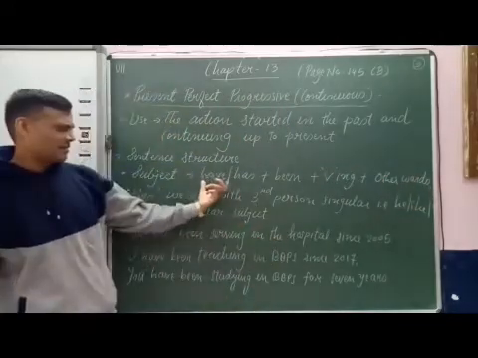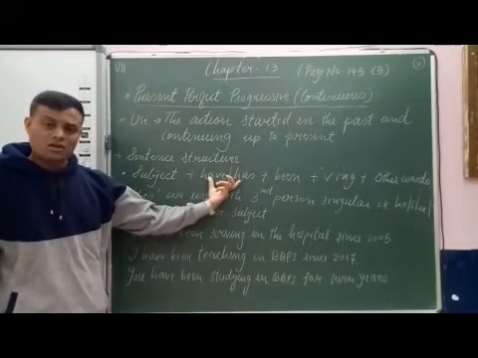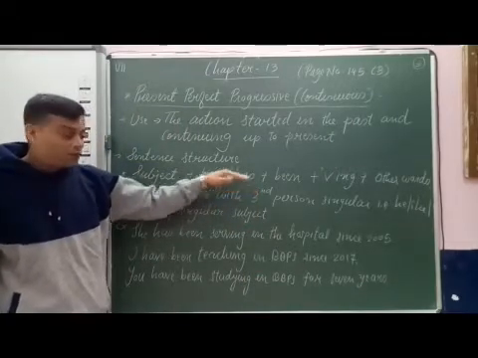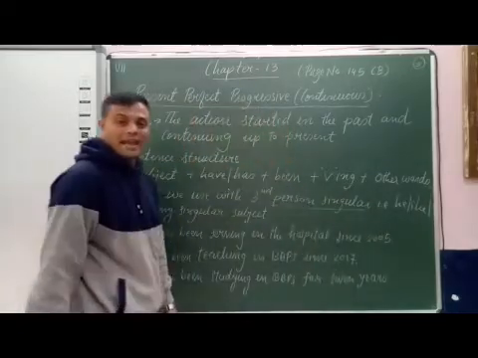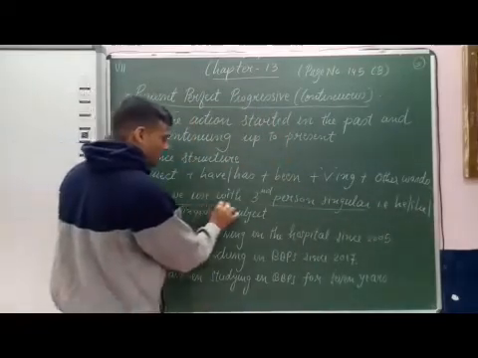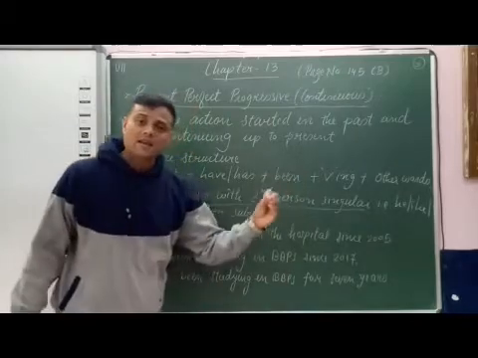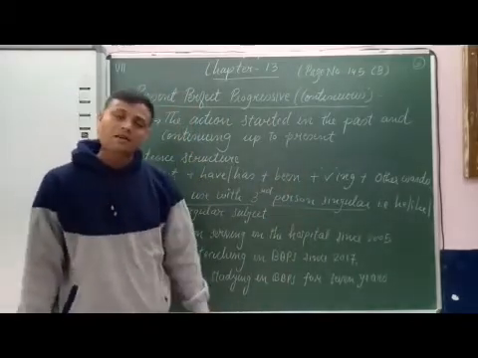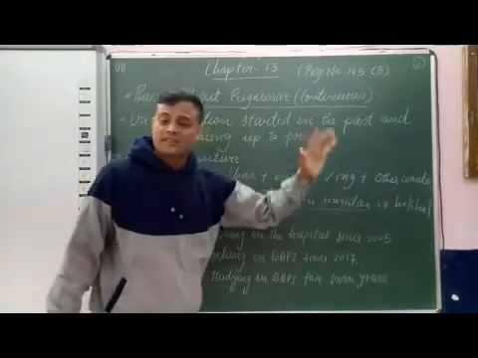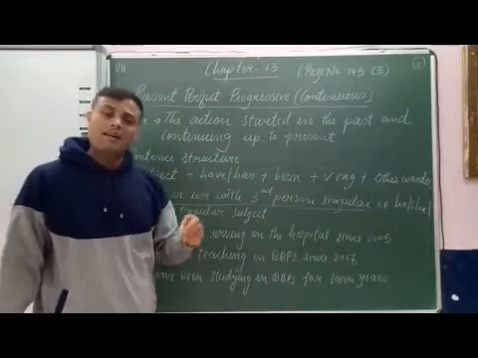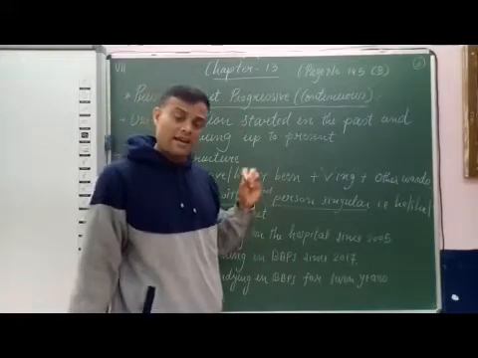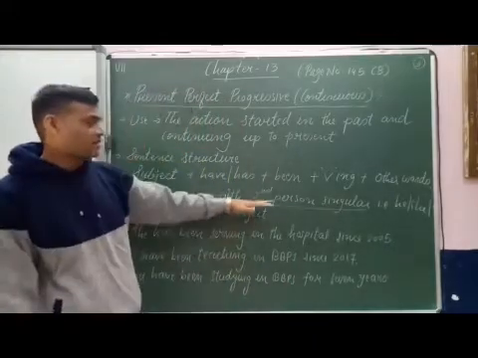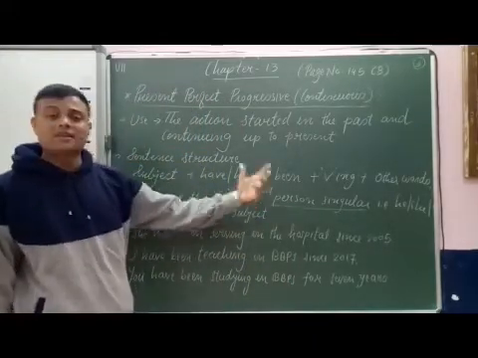Now here, second, that is have or has. Has we use with third person singular, and third person singular is he, she, it or any third person singular subject.